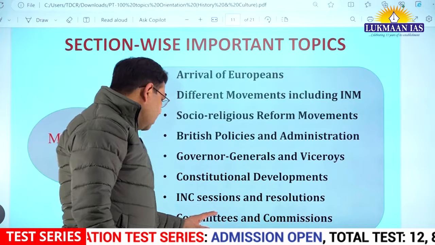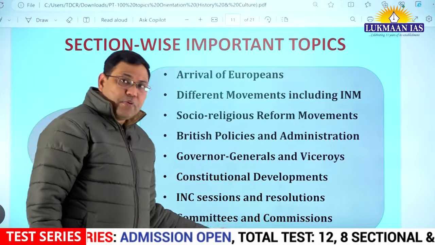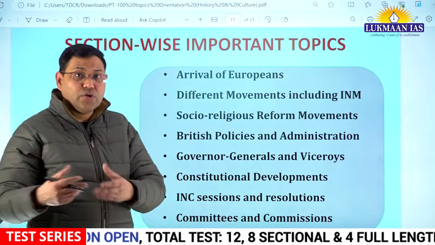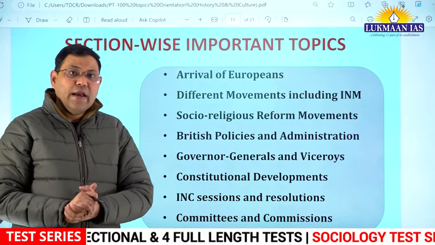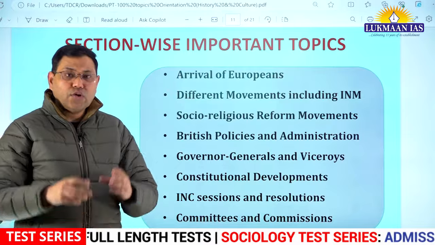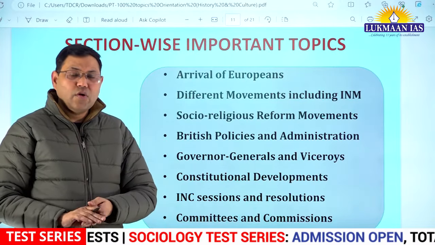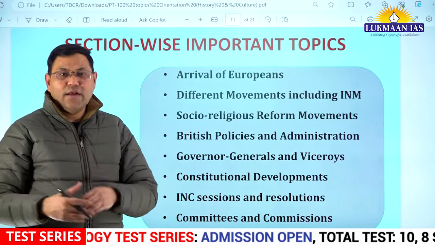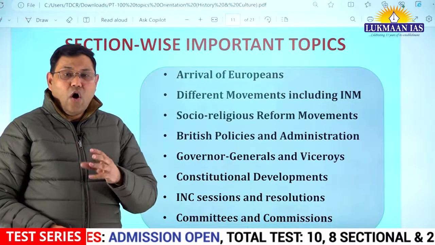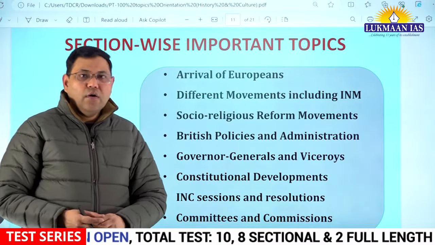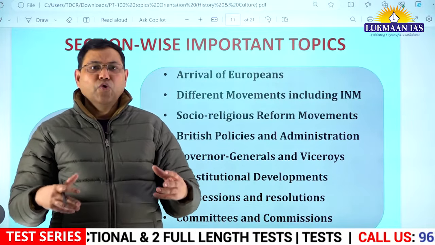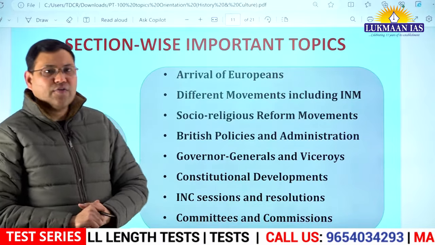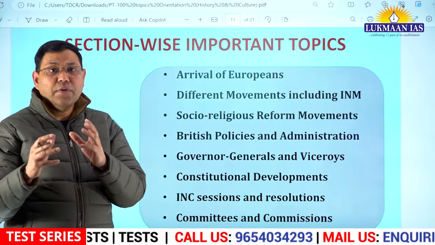Then the Indian National Congress, its important sessions, their presidents, and important resolutions. For example, there was a resolution passed during the Karachi session in 1931, which was related to the interest of labor, workers, as well as the farmers. Or there was the resolution related to Purna Swaraj passed during the Lahore session of 1929. Such things should be known.